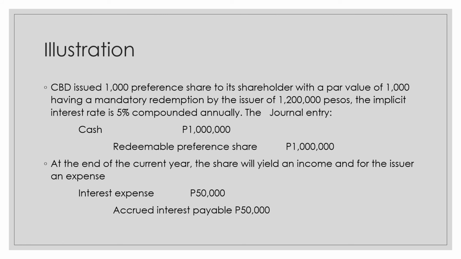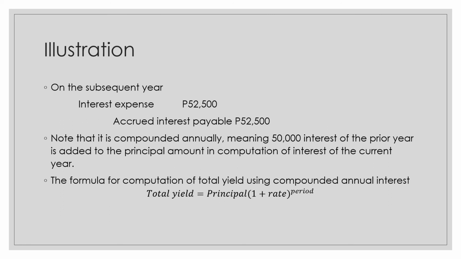It is because retained earnings is an equity, therefore any proceeds or distribution made to an equity holder is recognized in retained earnings, but with consideration first to share premium whenever applicable. Since the application of interest is compounded annually, the interest in the prior year is added to the carrying amount of the preference share in the computation of the interest in the current year. The formula given will enable you to determine the future amount of the preference share.